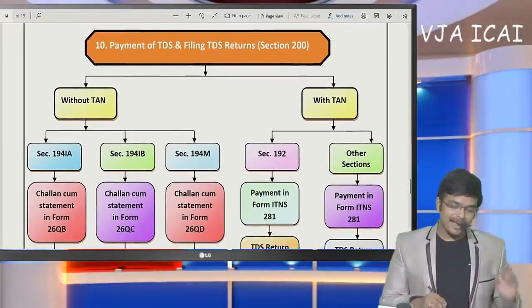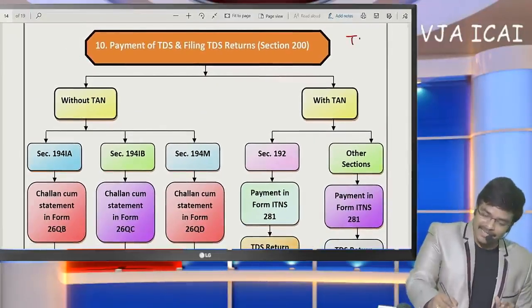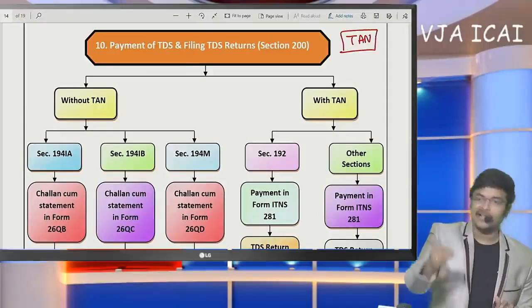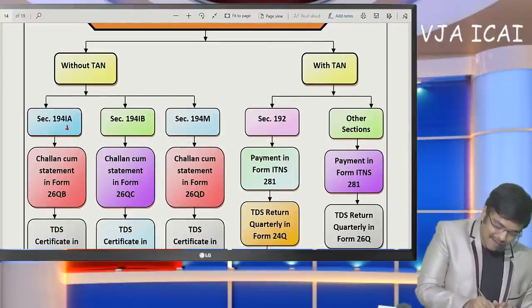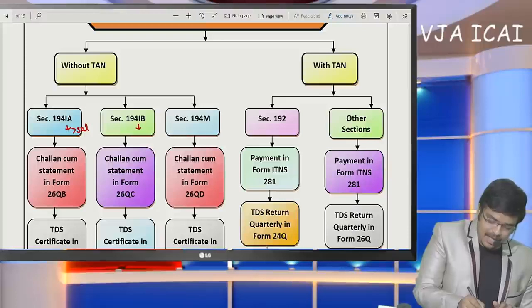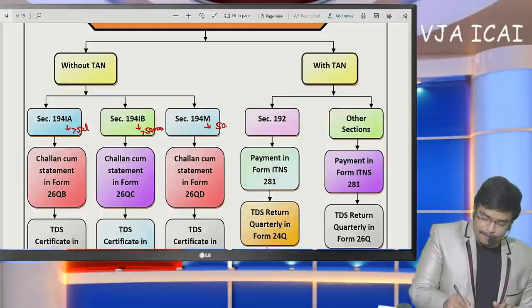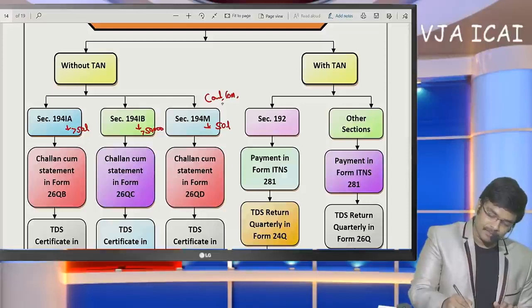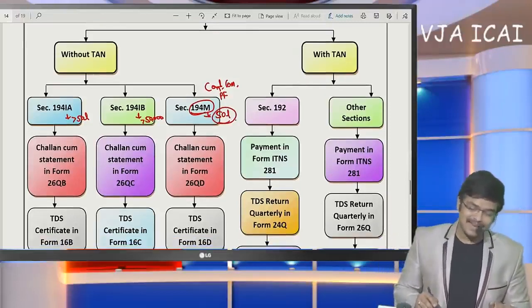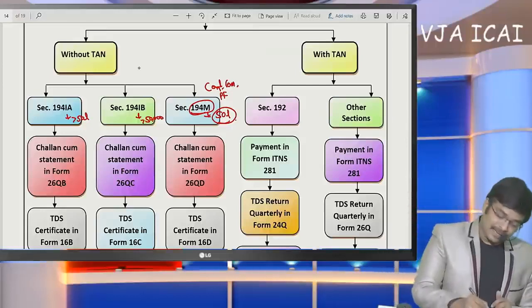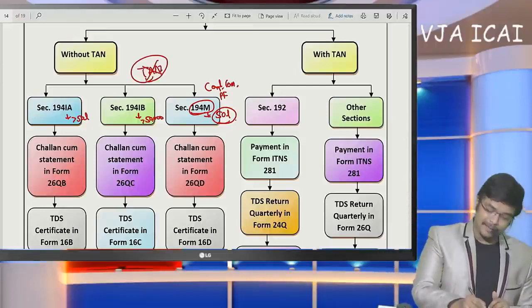So now coming to the payment of TDS. Sir, generally based on the TAN number we are going to make the payment of TDS. But in these three sections: 194IA, sale of immovable property greater than 50 lakhs; 194IB, rent payment greater than 50,000 per month; and 194M, contract payments, commission payment, professional fees payment for personal use greater than 50 lakhs. In these three cases, these are personal expenses where the taxpayer need not obtain TAN.